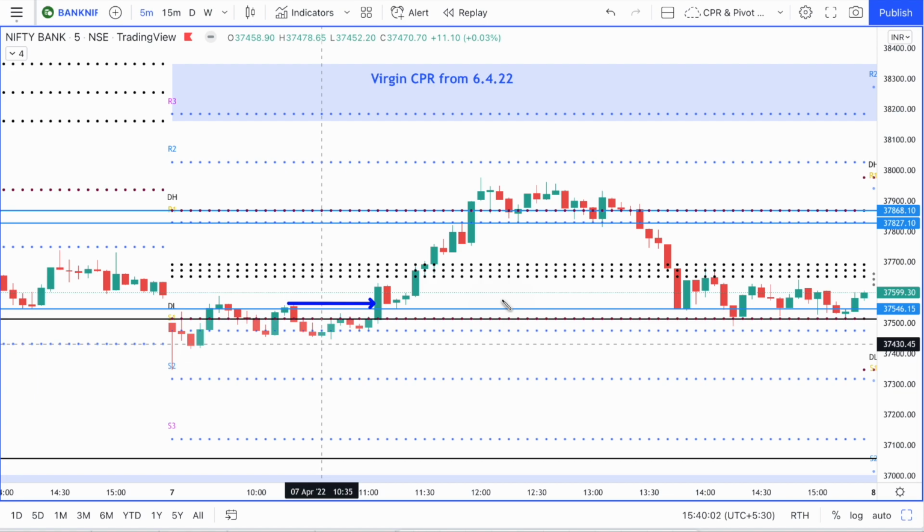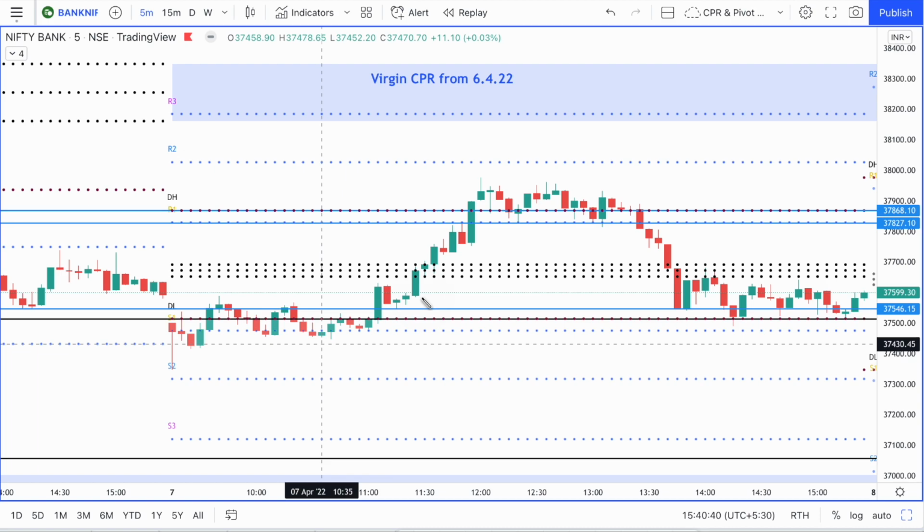So all the sellers from the previous day are in a hurry to close their positions, and that's what causes the price to rally from there, to the extent that it also breaks through the previous day high range, but then obviously it took resistance at this point and it collapsed from there and went again to the previous day low, and then it took support around this area. So that is how the price action analysis stands as of today for Nifty and Bank Nifty, and that is how you should be analyzing price action in the live market.